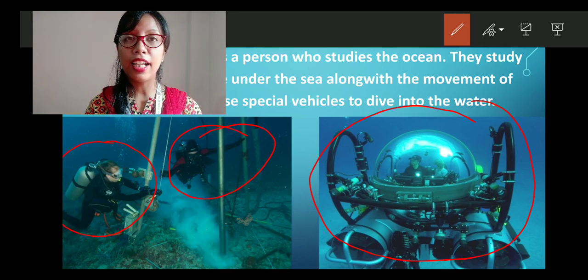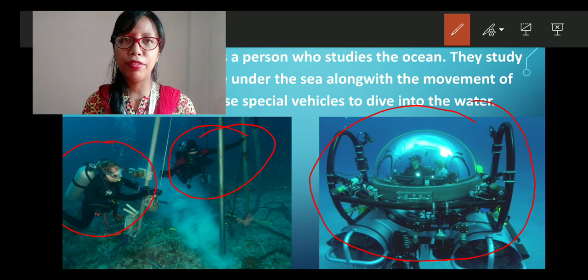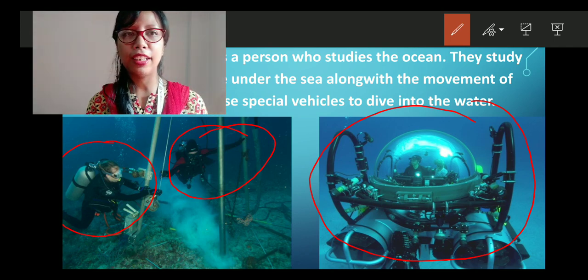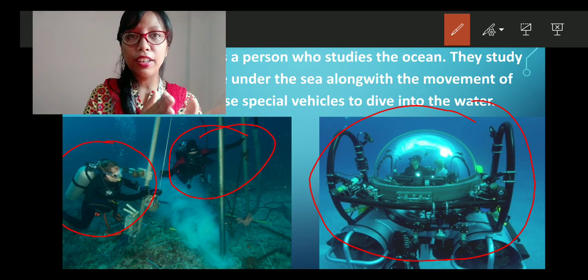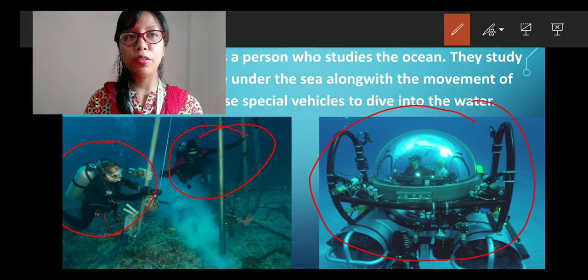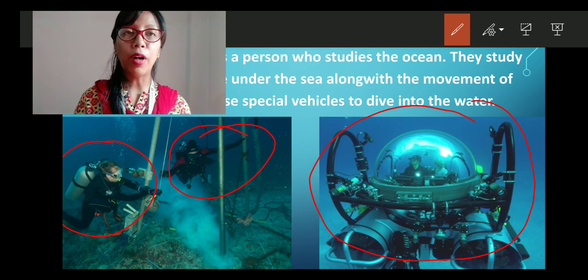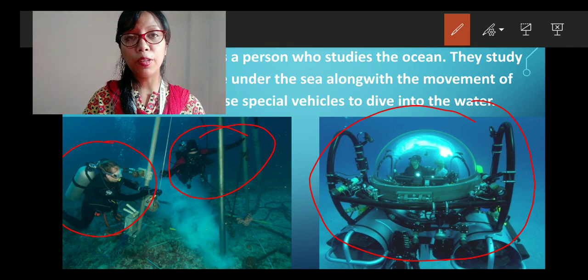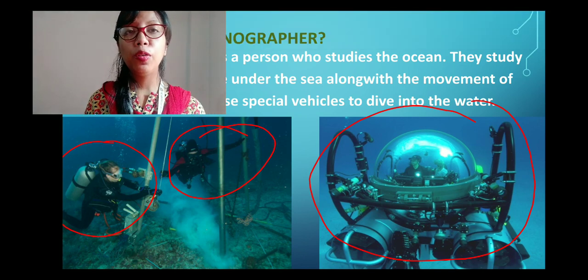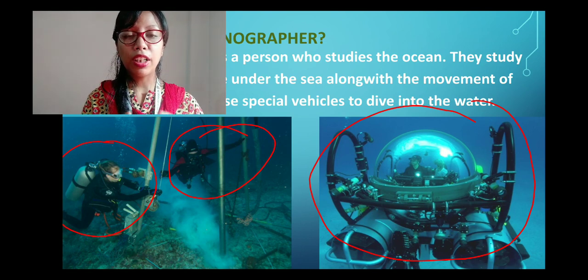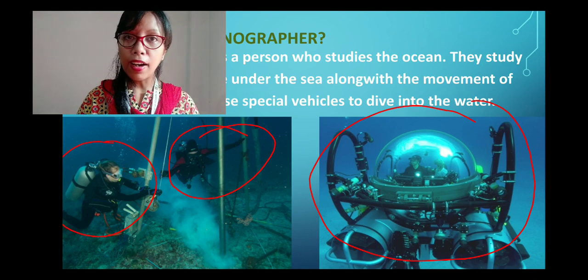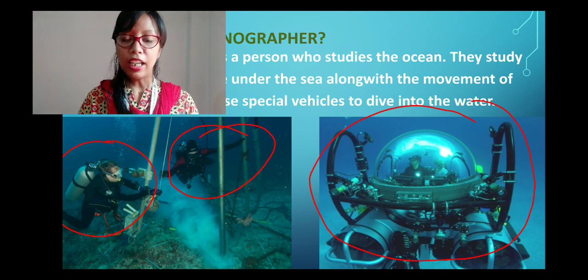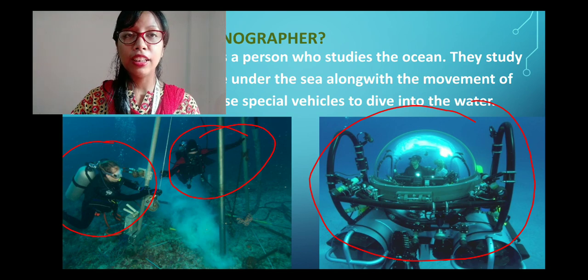The size and shape of the vehicles might be different from case to case, okay? So this is one kind of particular vehicle which has been used to dive into the water by an oceanographer. So an oceanographer is a person who studies whatever is happening under the water. He studies the plant life, the animal life, the movement of the water, etc.